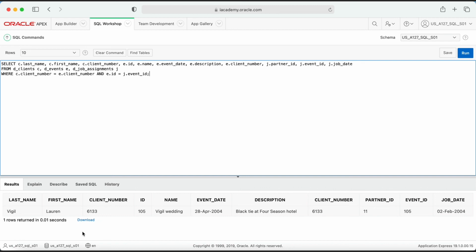You should get information that matches in the row. If you get an output that has a different ID from event ID or a different client number from client number, then you need to double check your code. But this should be what you get when you run your code in Apex.